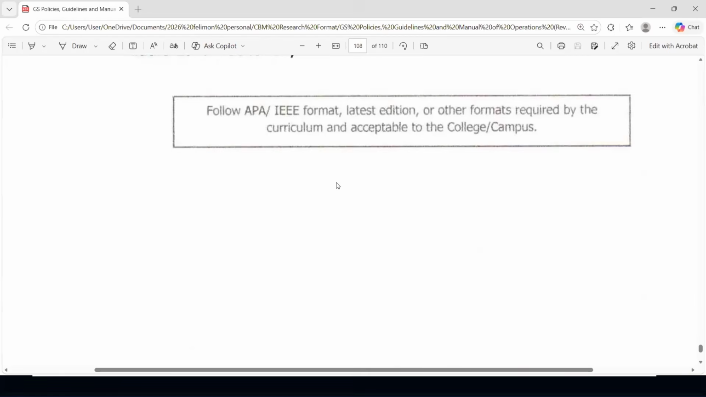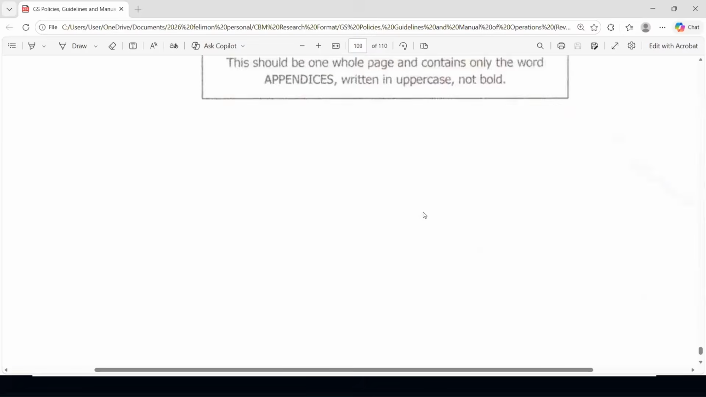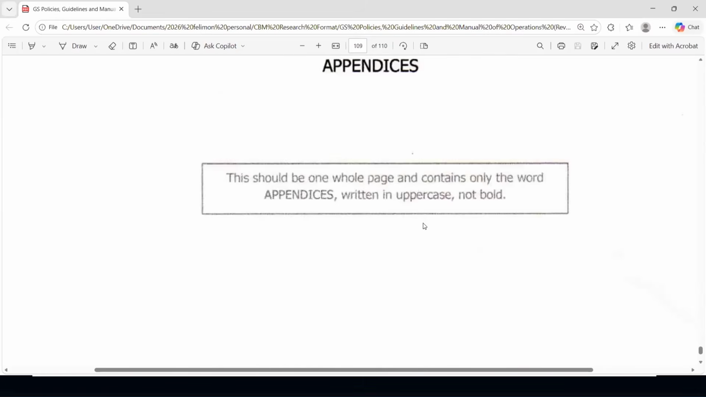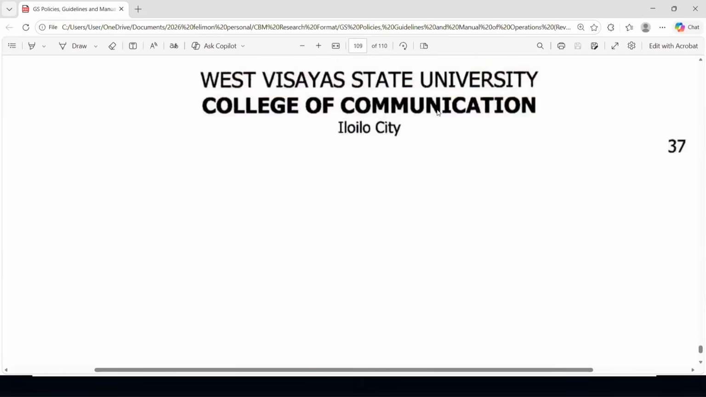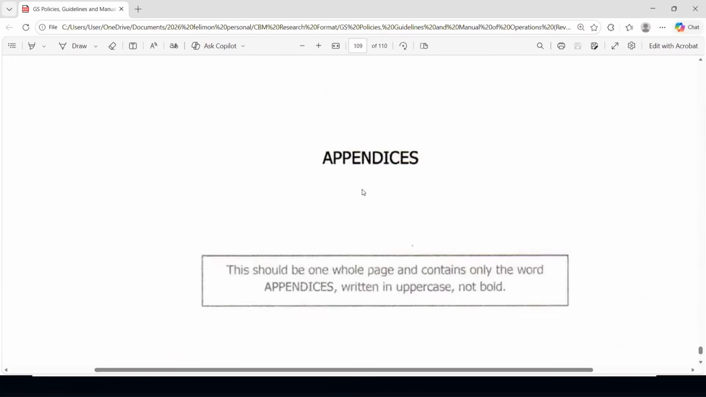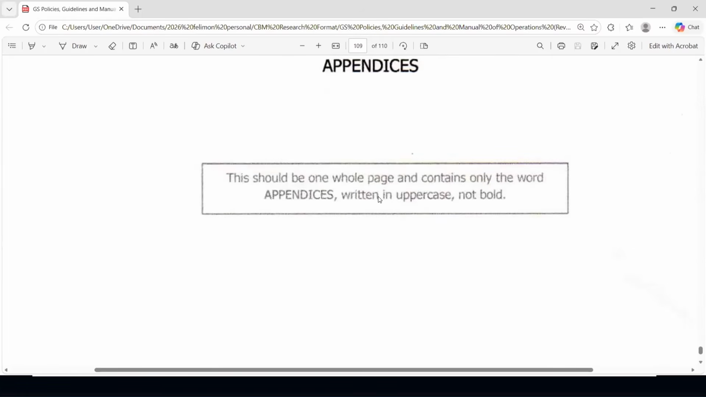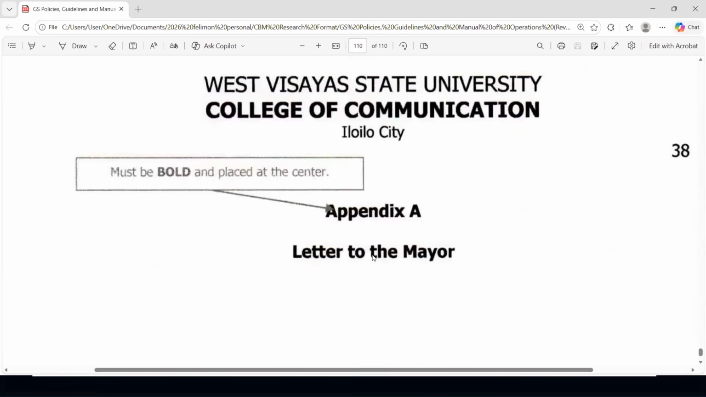Follow APA format for the references. Okay, take note, eto naman, this is something special. For appendices, the word appendices should be all capital letters and should be one whole page. And there should only be one word here. Not bold, however. And so we begin with Appendix A. It must be bold and must be placed at the center. There you go. And that's it.